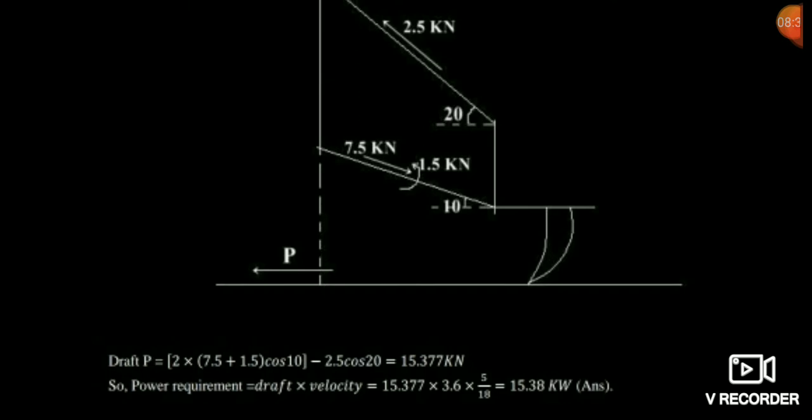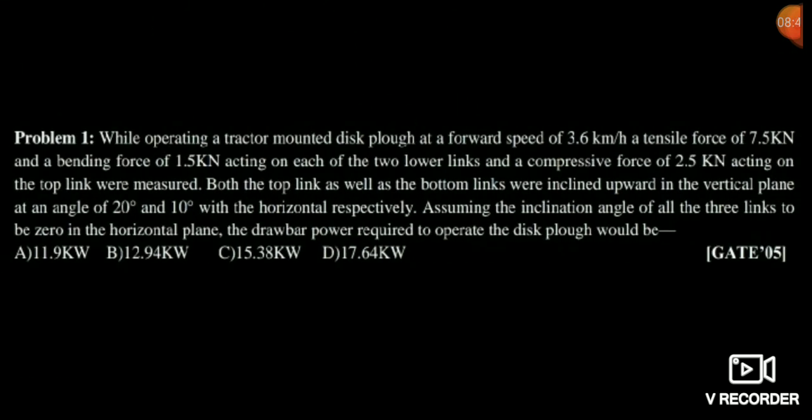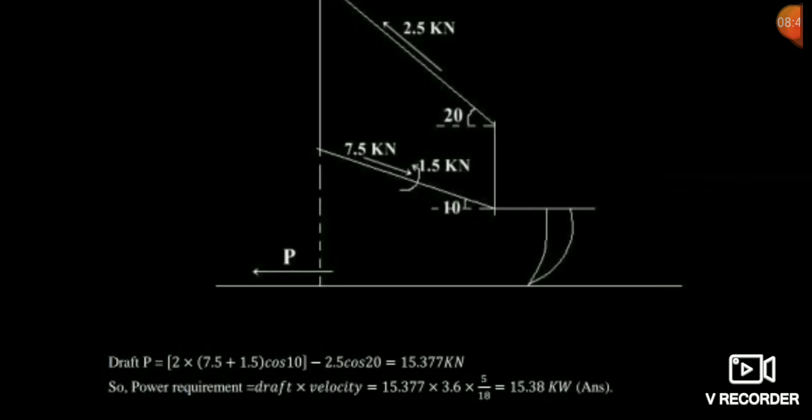So 15.377. Now power is very easy. Draft into velocity, you can get the power. Friends, velocity is given in kilometer per hour, so you convert it into meter per second by multiplying by 5 by 18. You can get the answer. 15.38 kilowatt is our answer.